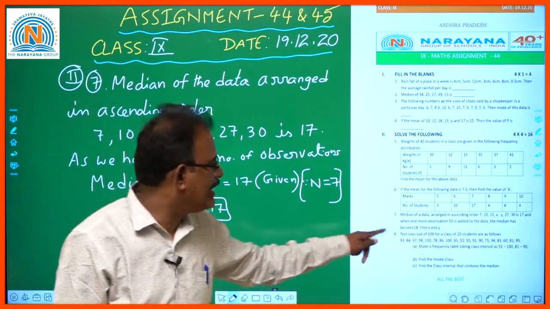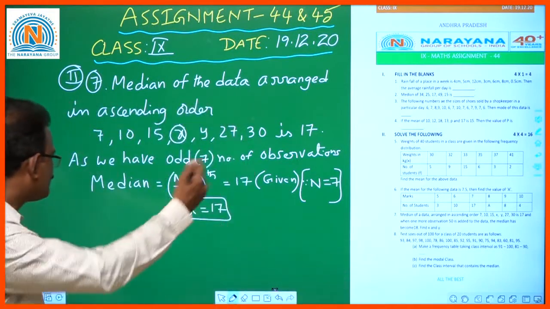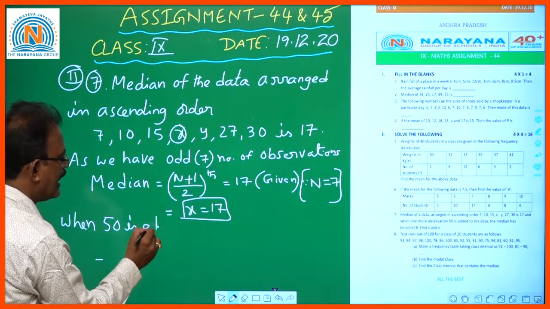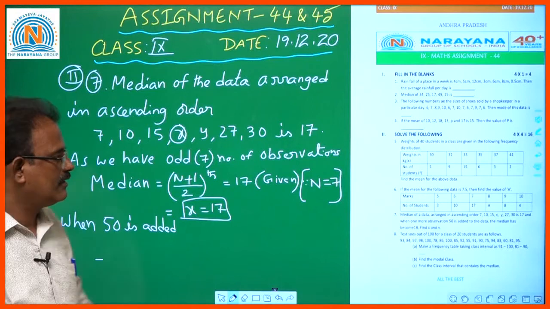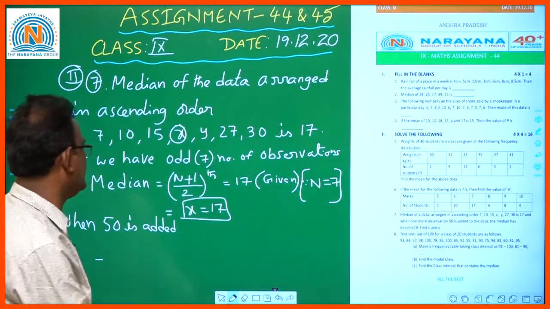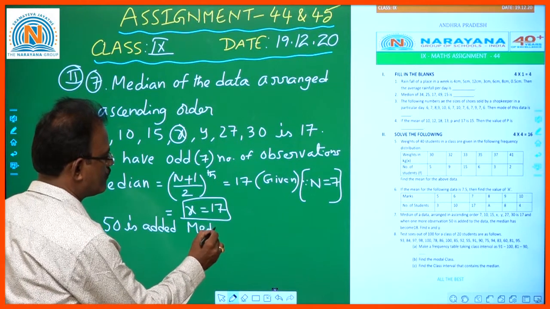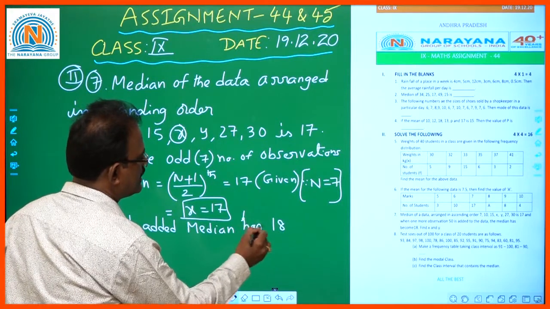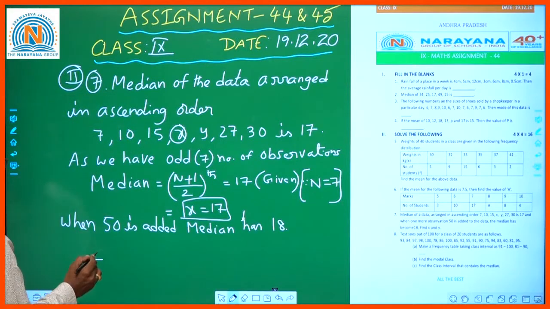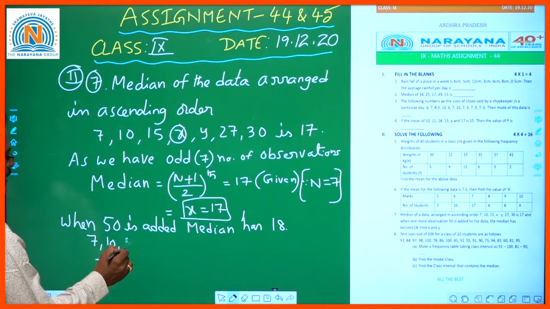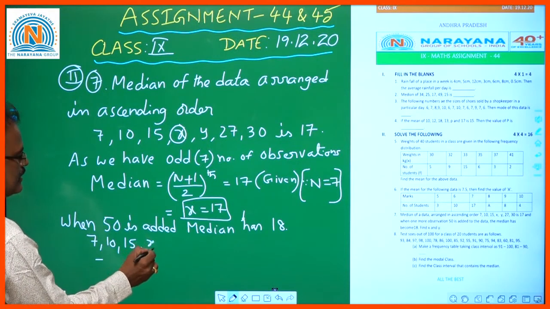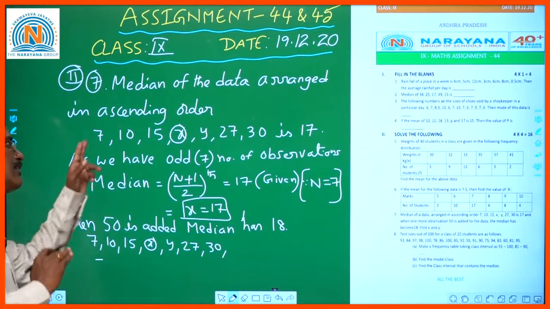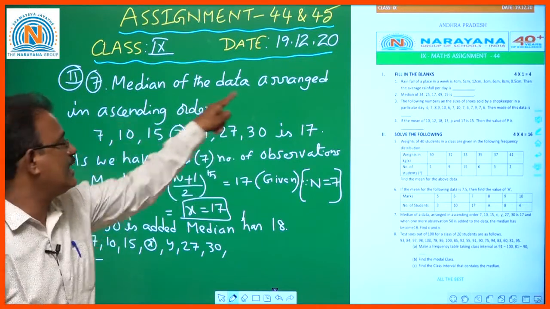Now, when one more observation is added, when 50 is added, the median has become 18. See, 7, 10, 15, x, y, 27, 30, all these observations are already arranged in ascending order.